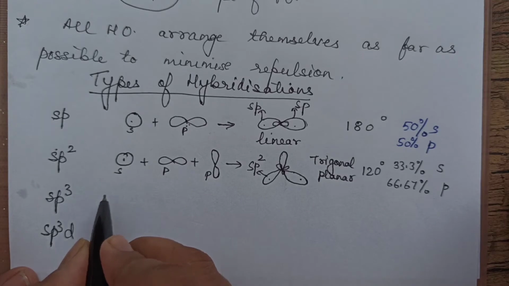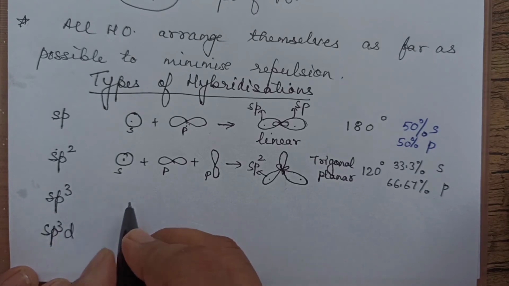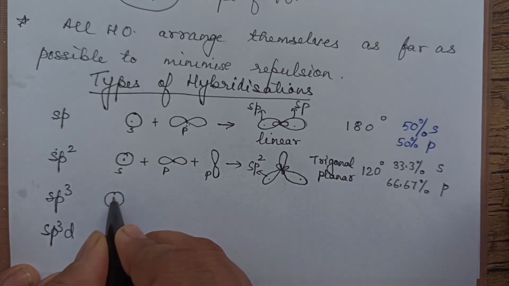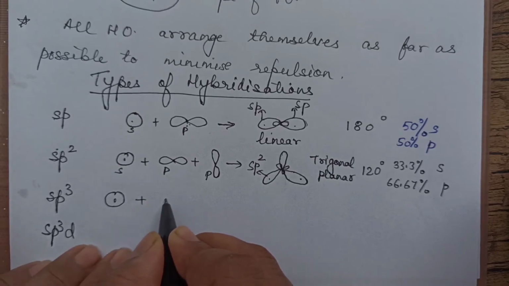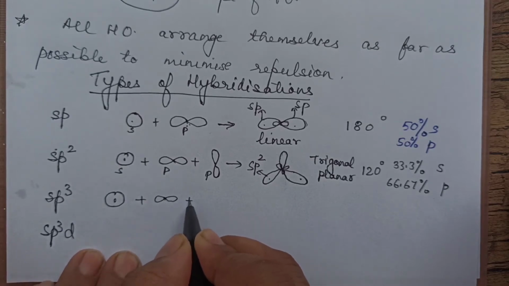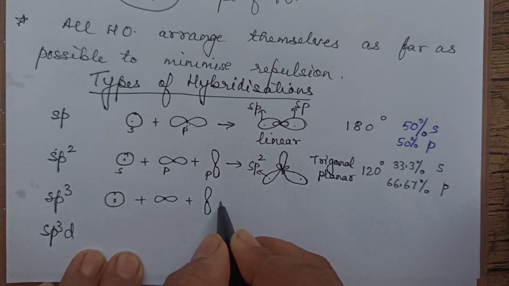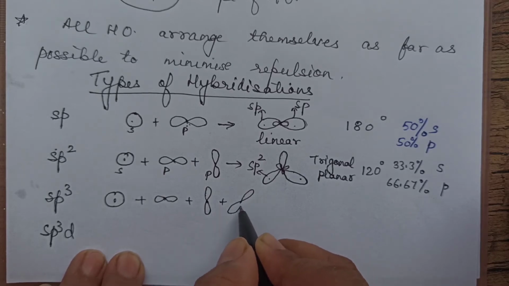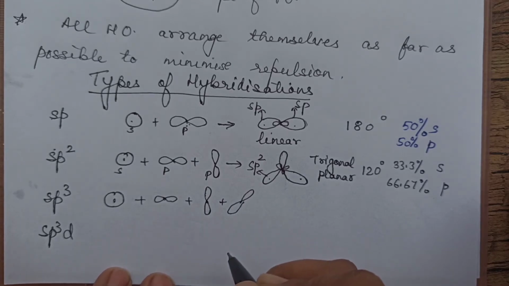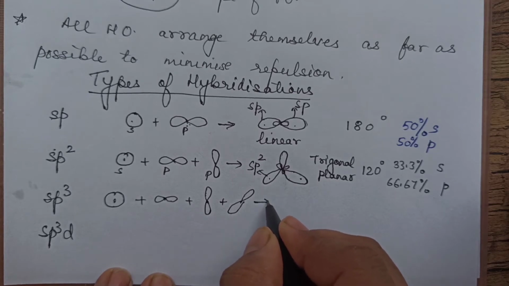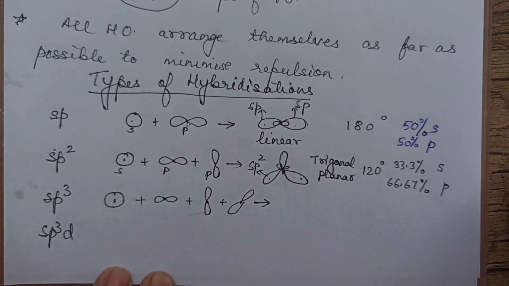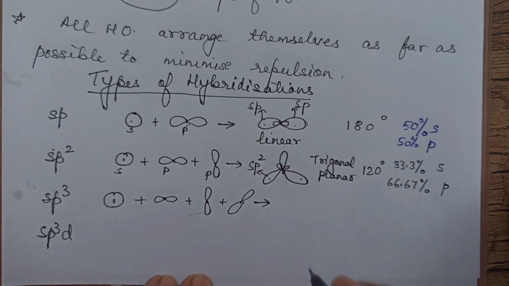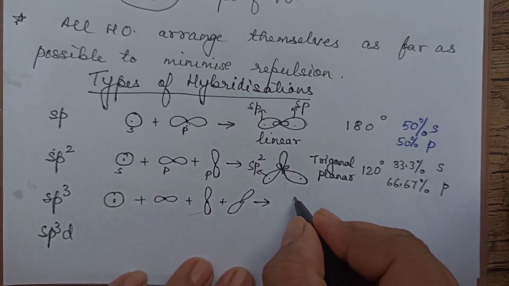Clear? Next, sp3 hybridization. In this, one s orbital and three p orbitals, px, py and pz, all intermix. Four are mixing, so they form four hybrid orbitals.